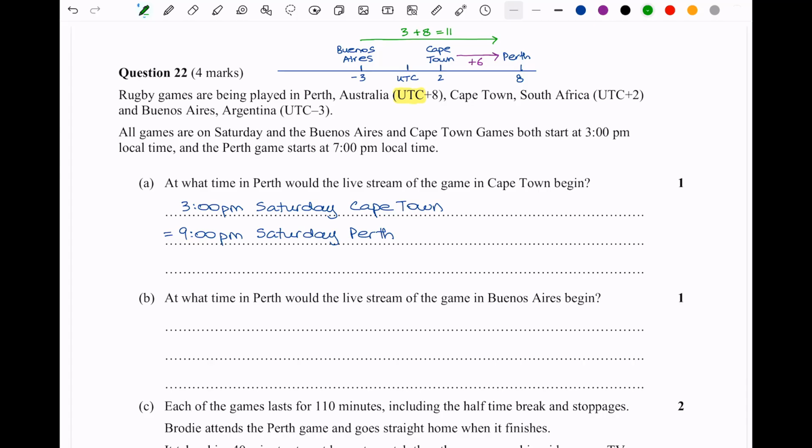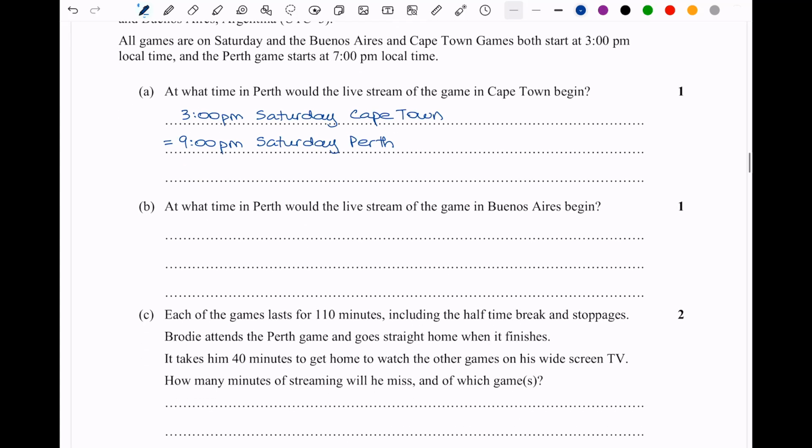On Saturday, jumping forward 12 hours would just be 3 a.m. on the Sunday. Moving 11 hours would just be moving 12 hours and then coming back 1 hour. And that's probably the easiest way to do this particular question. But that said, you could count with your fingers and you'd probably get to the same point. But here what we can say is 3 o'clock p.m. on Saturday